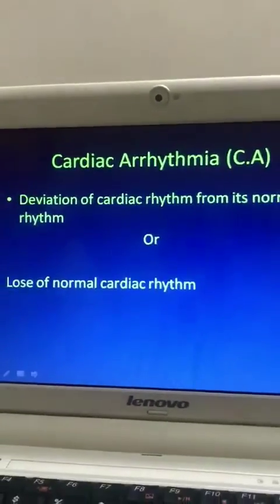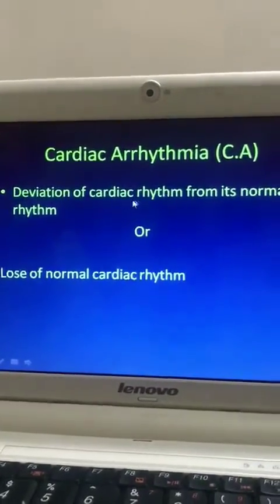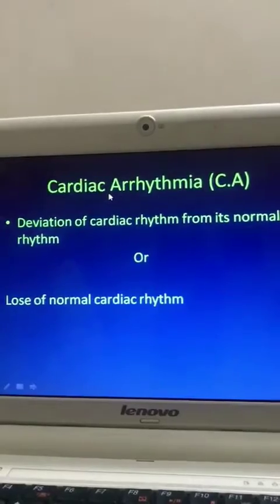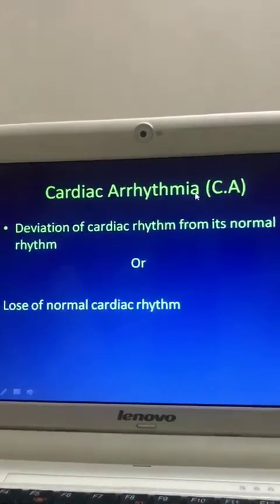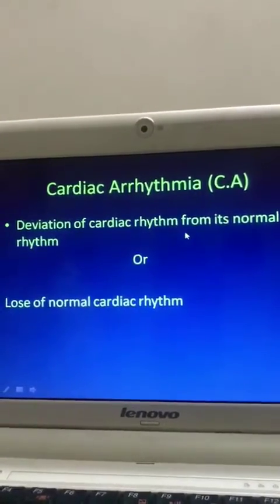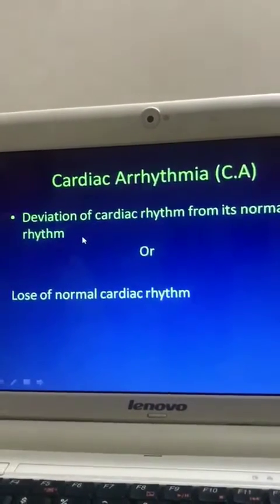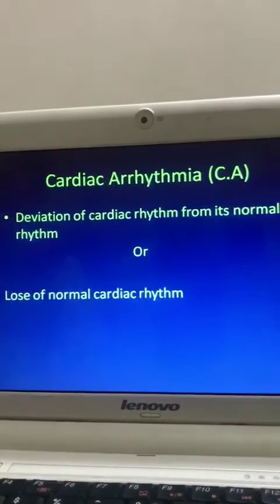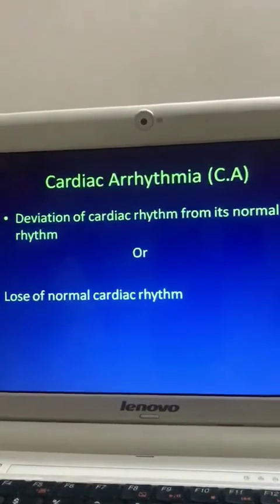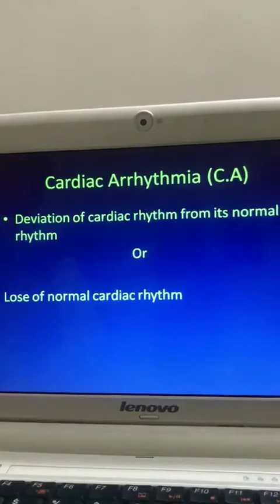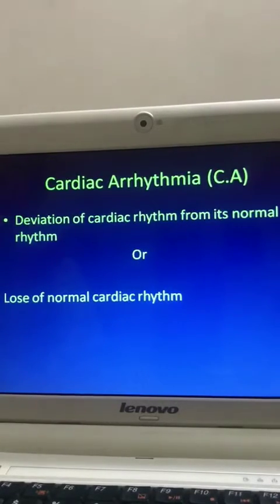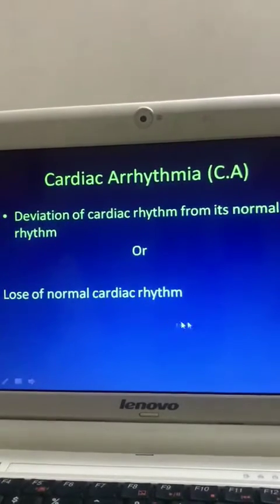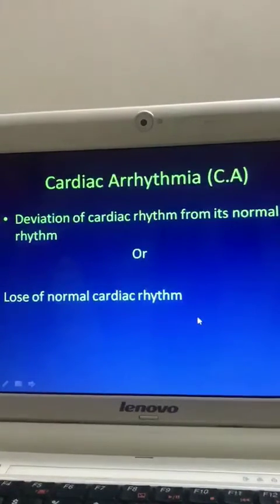Now, what is cardiac arrhythmia? We have discussed the normal cardiac rhythm. Cardiac arrhythmia is a deviation of cardiac rhythm from its normal rhythm. That is, when the normal rhythm of the cardiac impulse is disturbed at any point of its transmission. Or, in another way, it may be defined as loss of normal cardiac rhythm.